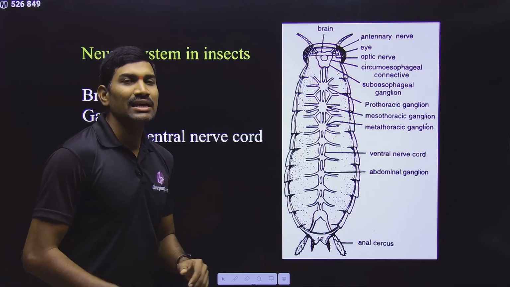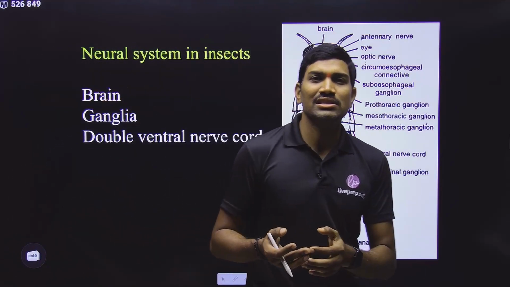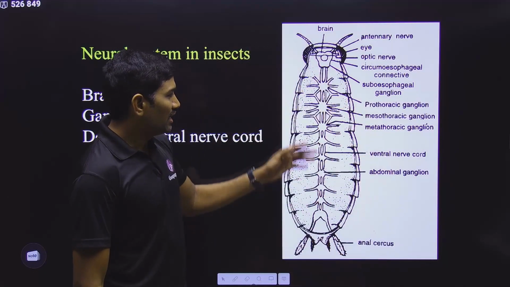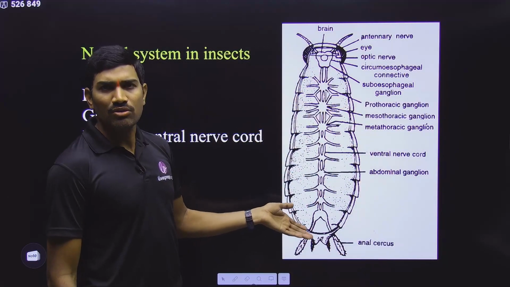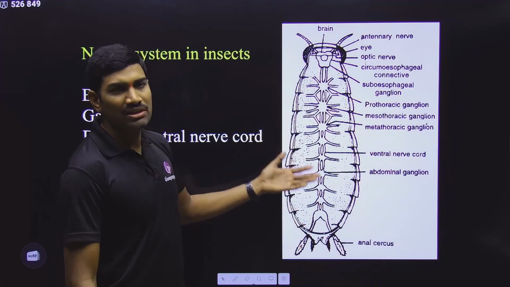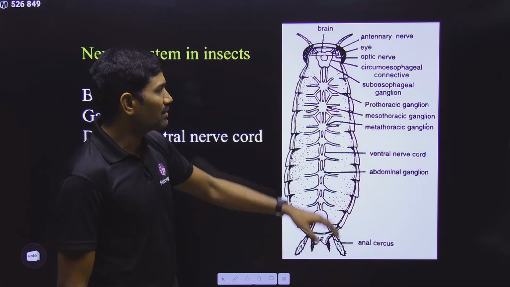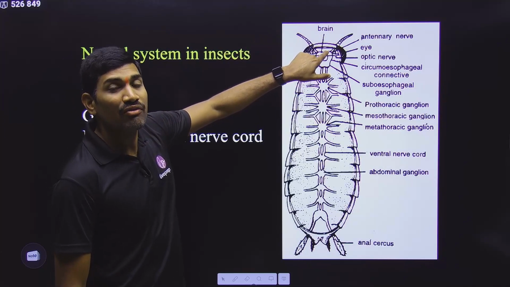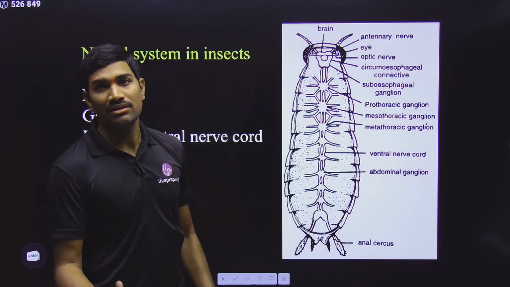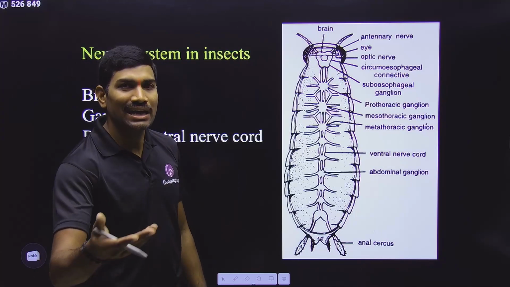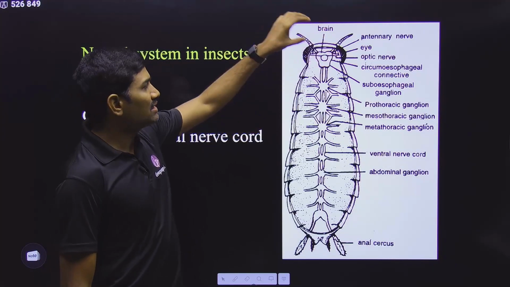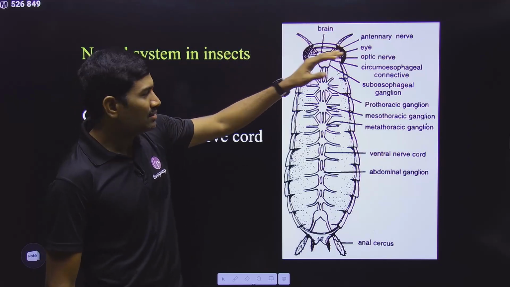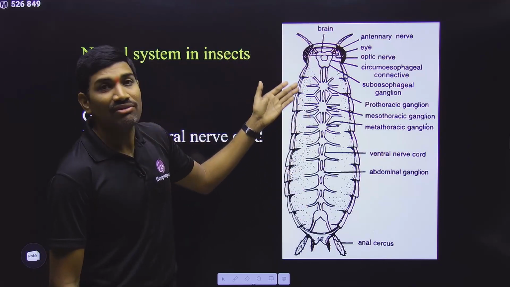Next one, they are saying that in the case of insects, this neural system is a bit more developed when compared with hydra. And this is the example with respect to the cockroach. Cockroach is an insect. So anyhow, this information is related to the cockroach, so you can remember this. In the case of cockroach, we represent the supraesophageal ganglion as the brain. Yes or no? Supraesophageal ganglion as brain. That means there is a brain here. And even though a brain is present, its role is very limited. And there are many ganglia in different segments.